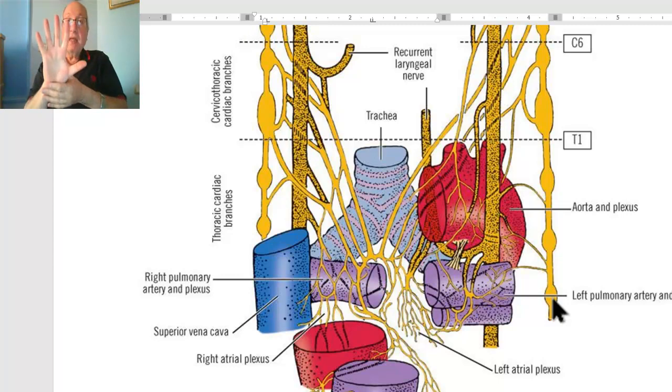Therefore, preganglionic fibers arise from the lateral horn of upper 5 thoracic segments of the spinal cord. These fibers enter sympathetic chain.